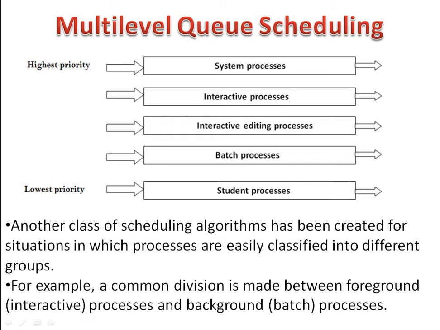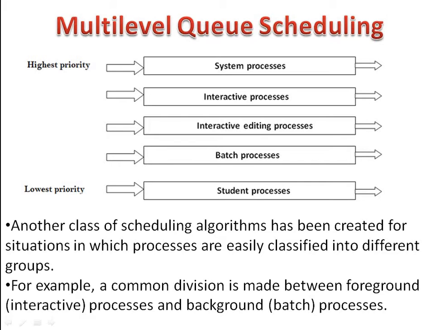The multi-level queue scheduling partitions the ready queue to make separate queues. Jobs are permanently assigned to one queue based upon some properties of the jobs, such as memory size or job type. Each queue has its own scheduling algorithm. Sometimes foreground jobs might be scheduled by round robin algorithm, while the background jobs are scheduled by first come first serve algorithm.